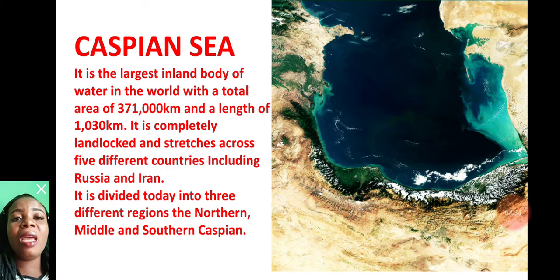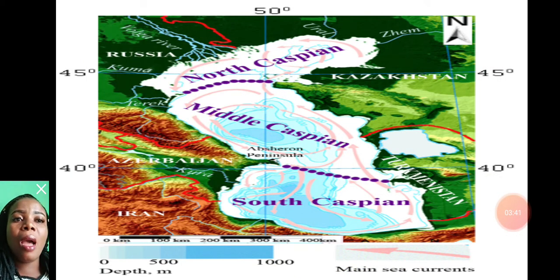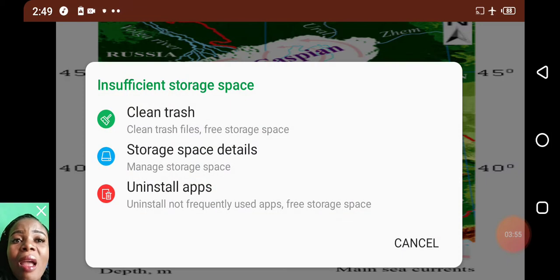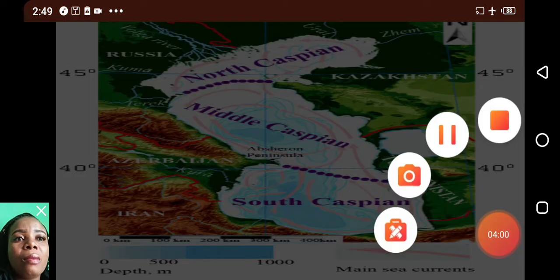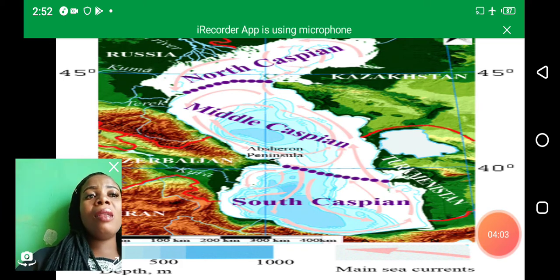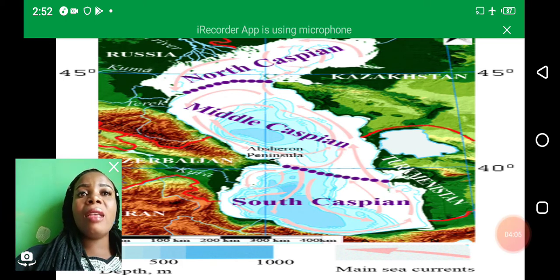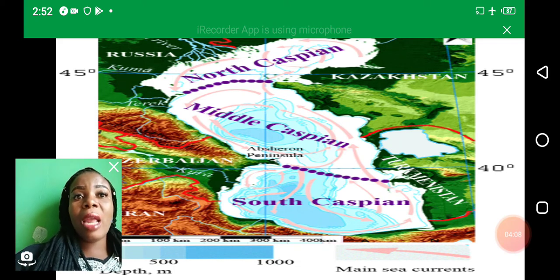The Caspian Sea is divided today into three different regions: the northern, middle, and southern Caspian. It is large, and that is why it is referred to as a sea instead of a lake. The Caspian water is very salty. The water is salty because it has almost the same percentage of salt as seawater.